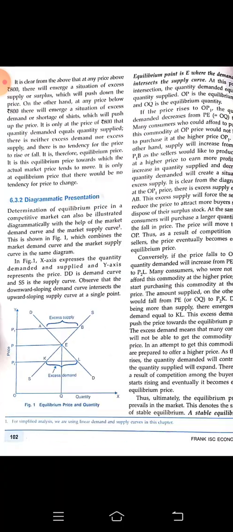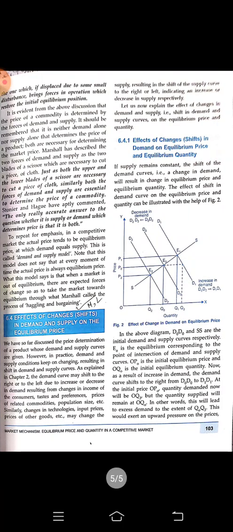Both the forces of demand and supply are essential to determine the price of a commodity. In a competitive market, the actual price tends to be the equilibrium price at which demand equals supply. This is called the demand and supply model, and Marshall has named it handling and bargaining. Hopefully you understood. Thank you.